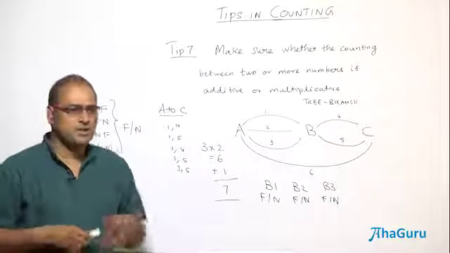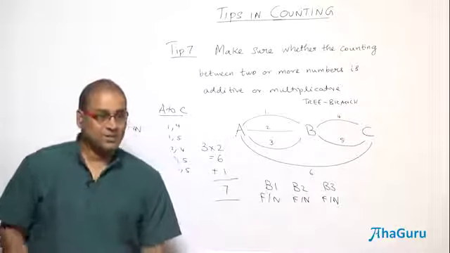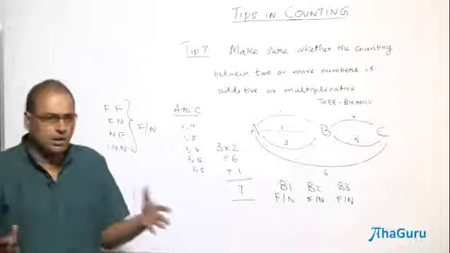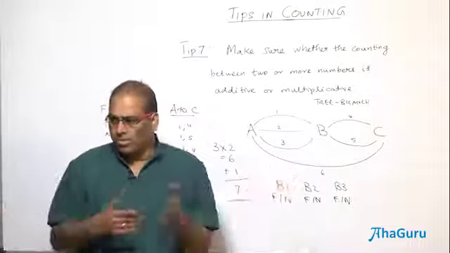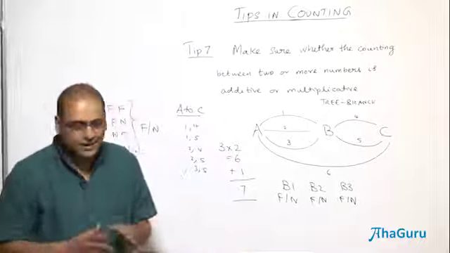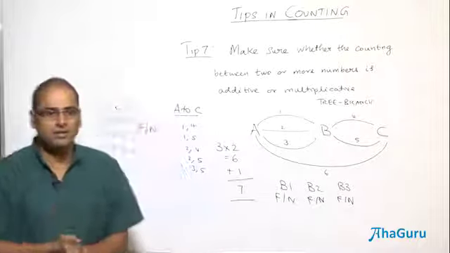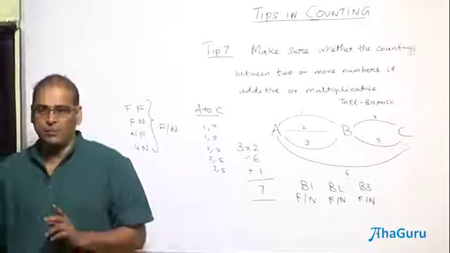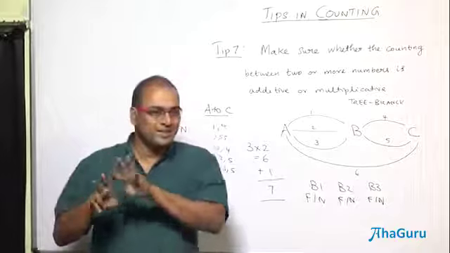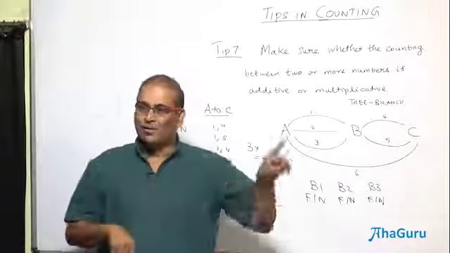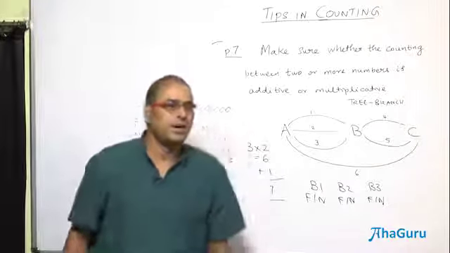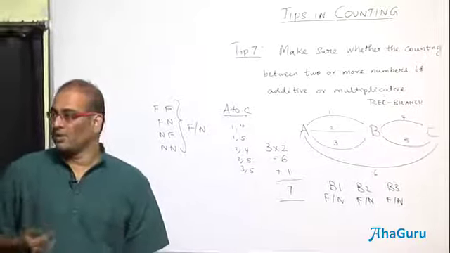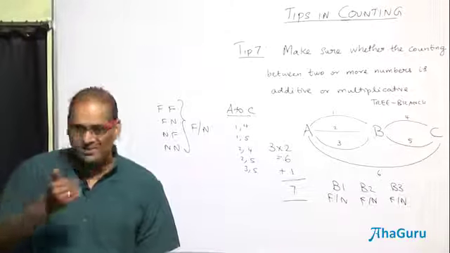Or let me put it this way: there is a true or false question, and you have 10 questions. Assuming that we are going to answer all questions, either true or false, how many possible combinations of answers are there? Why? Because for the first one you have 2, the second one you have 2, 2 into 2, then 3 questions, 2 into 2 into 2. So 10 questions means 2 into 2 into 2, 10 times. So there are 1024 possible different responses.